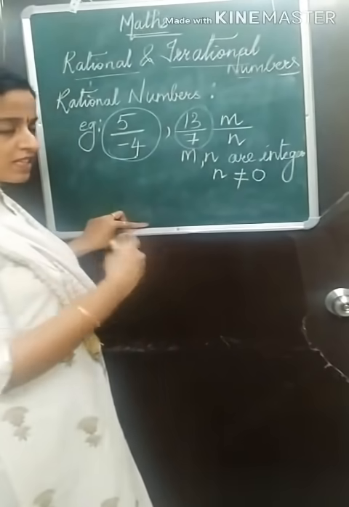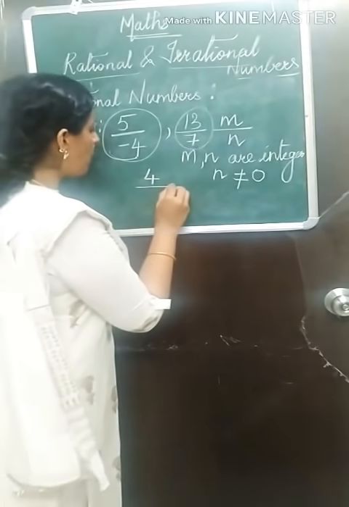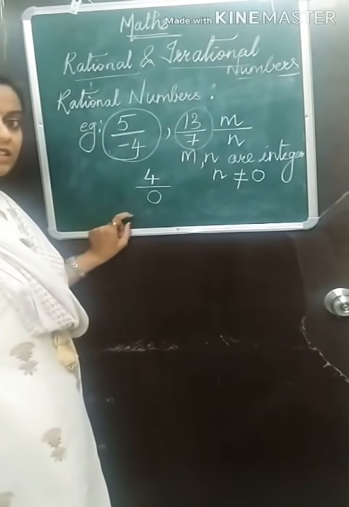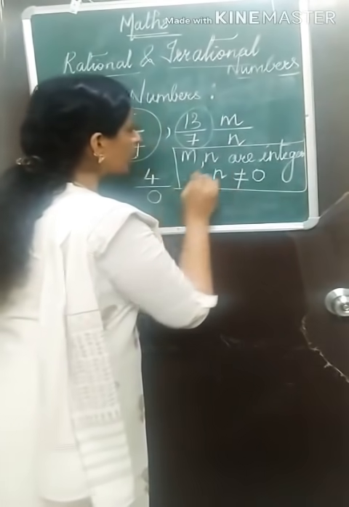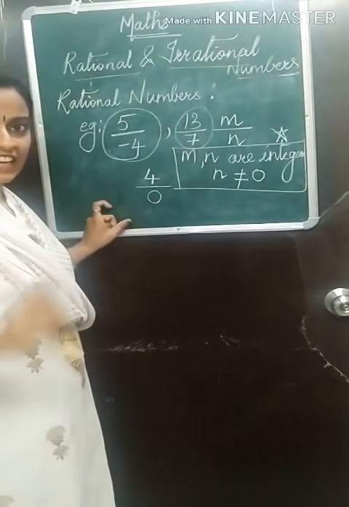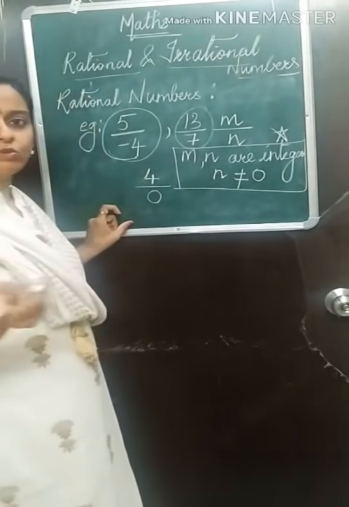Now see this example. 4 is an integer, upon 0. 0 is an integer, but what is the condition given here? The most important condition is that in a rational number, the denominator should not be equal to 0.